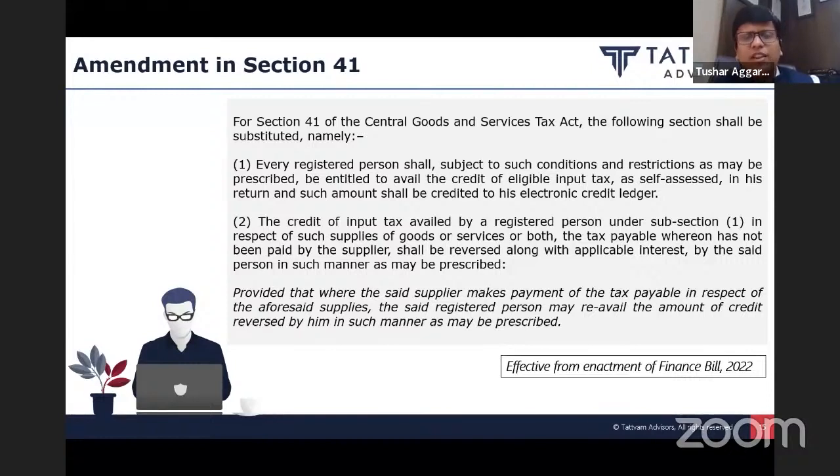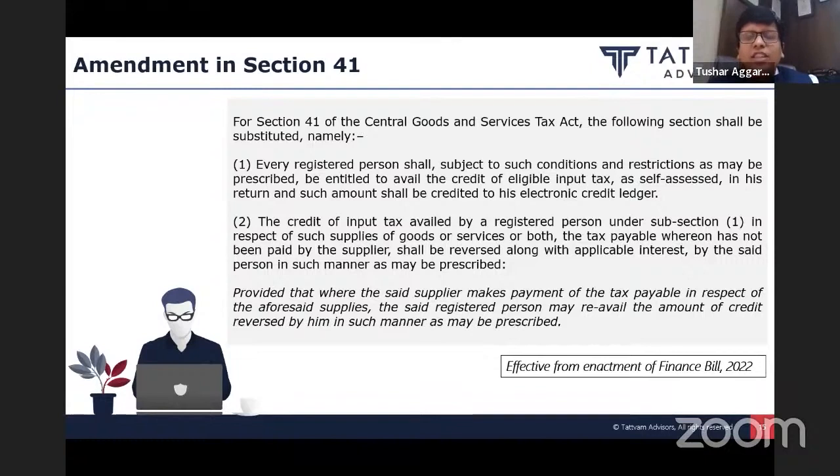So they have put specifically in section 41 that if you have availed the credit, but the supplier has not paid the tax, you have to reverse the credit. However, a proviso has been added and it's a very, very welcome proviso. It provides that where the said supplier makes payment of the tax payable in respect of the aforesaid supplies, the said registered person may re-avail the amount of credit reversed by him in such manner as may be prescribed.